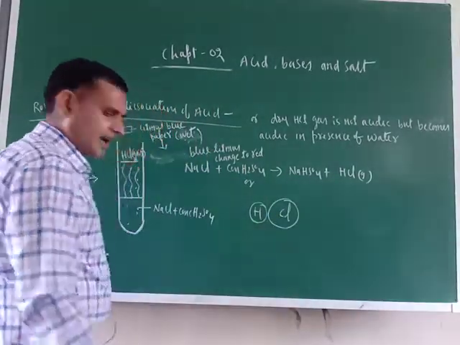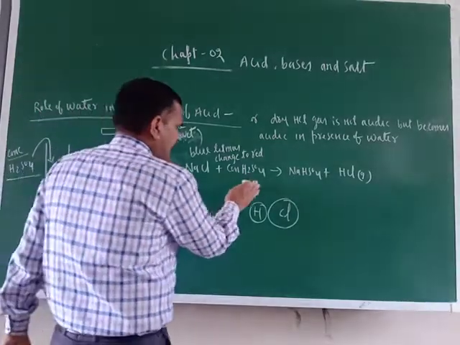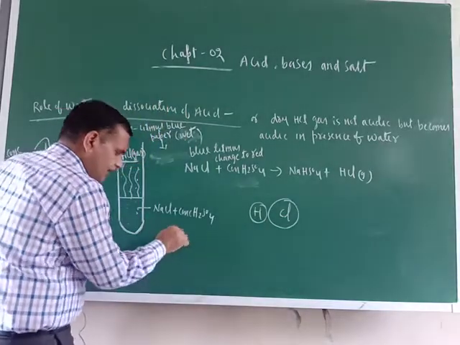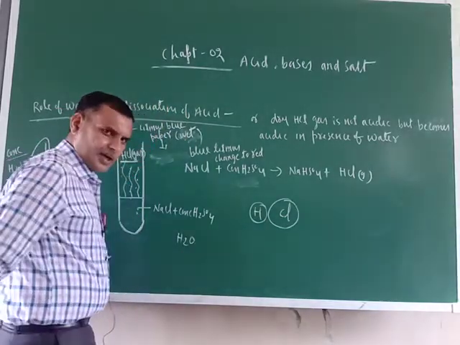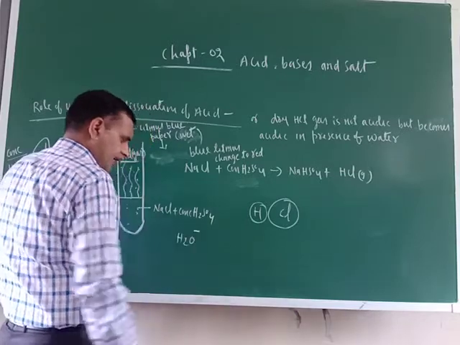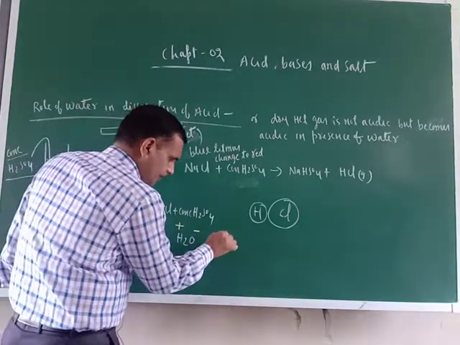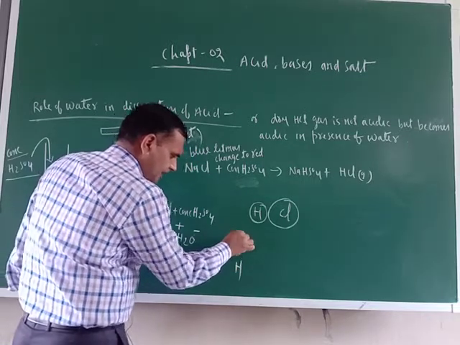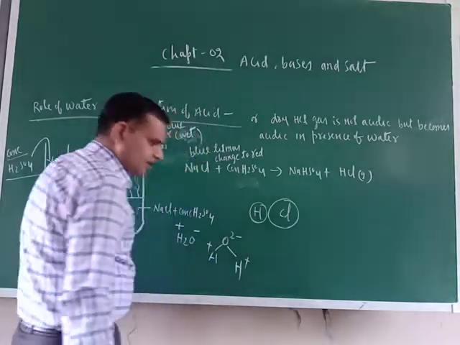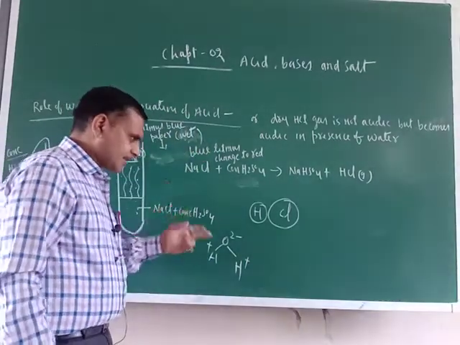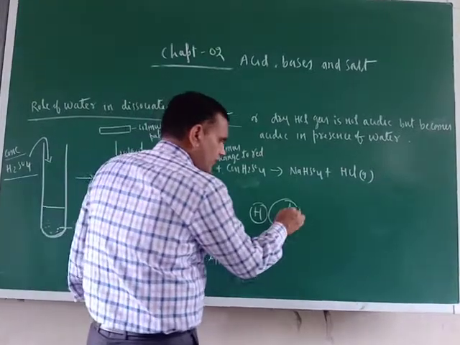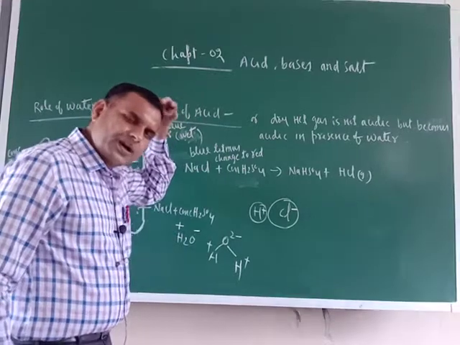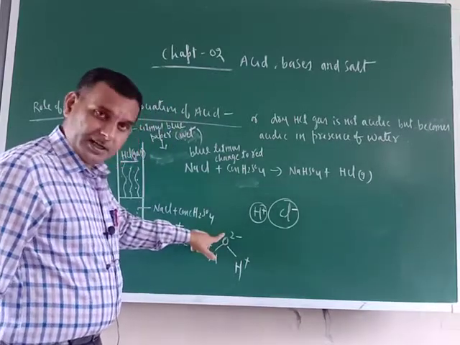Okay, and now try to understand what happens when HCl comes into contact with water. Water means H2O. Oxygen is negative, hydrogen is positive. You can draw it like that, H and this is O. So this is the negative end, and hydrogen is the positive end. And now just see, in HCl also, Cl is negative, H is positive. So H will be surrounded by the negative part of water.